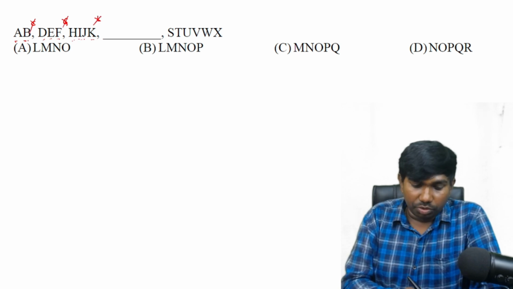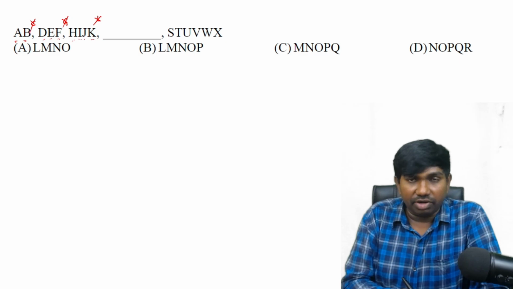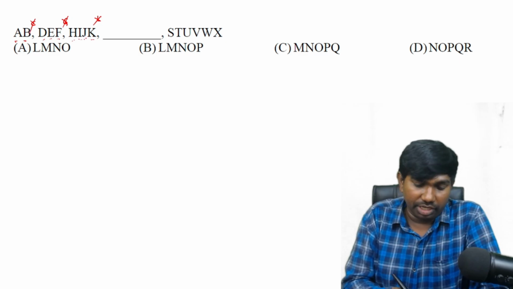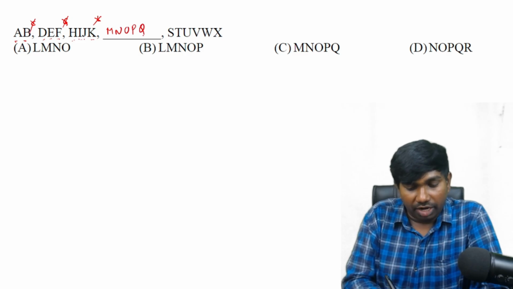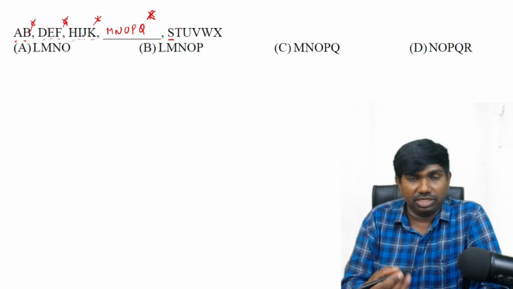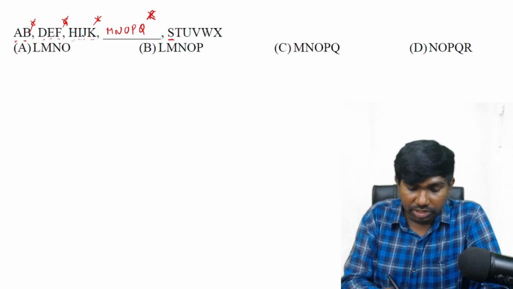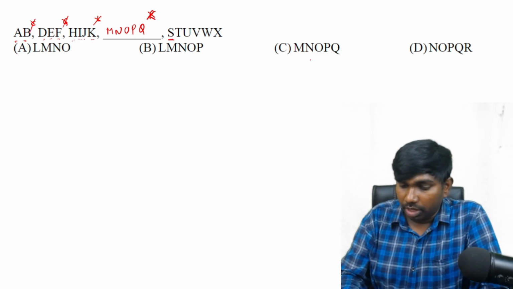Okay. 2 letters, 1 letter missed. 3 letters, 1 letter missed. 4 letters, 1 letter missed. Then 5 letters we should take. After K, L is missing, then M onwards we should start and we have to take the 5 letters. M, N, O, P, Q. After Q, R should be missed, then it should start with S. Yes, it started with S only. Our answer is MNOPQ.